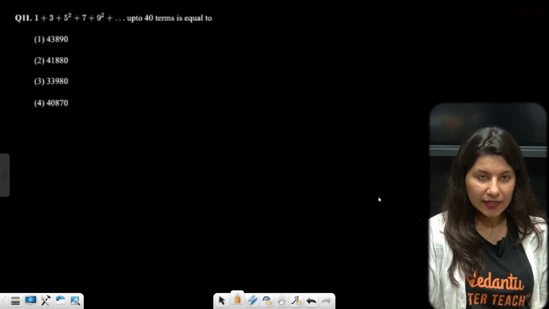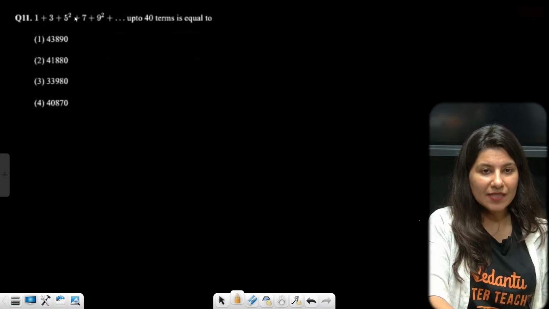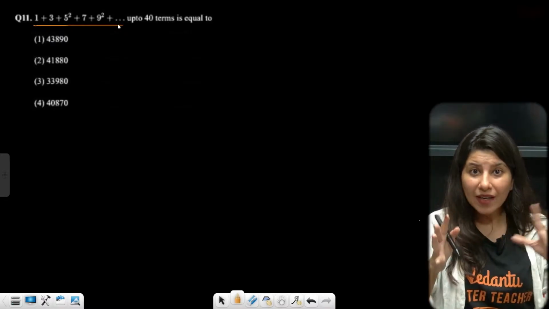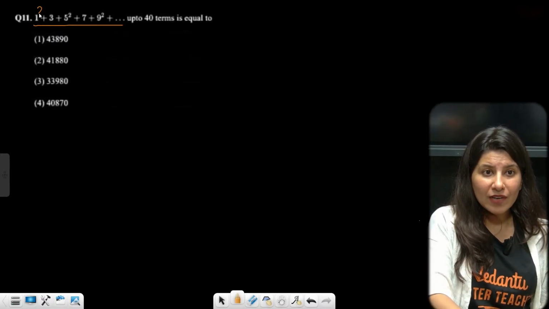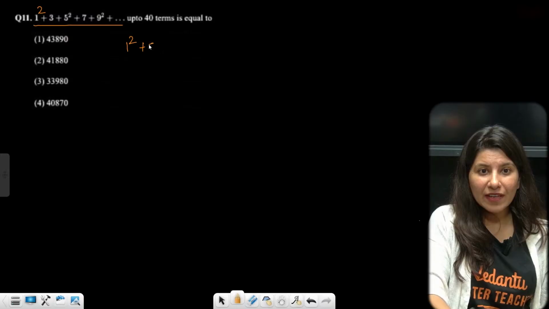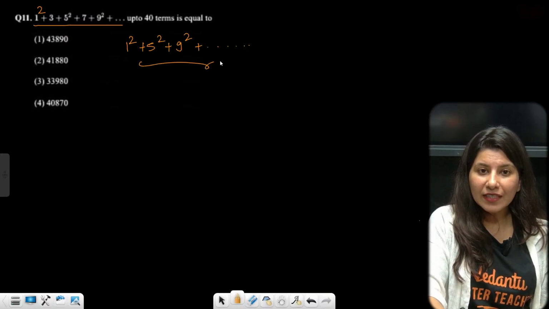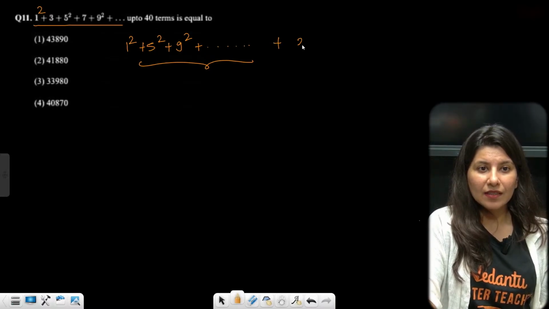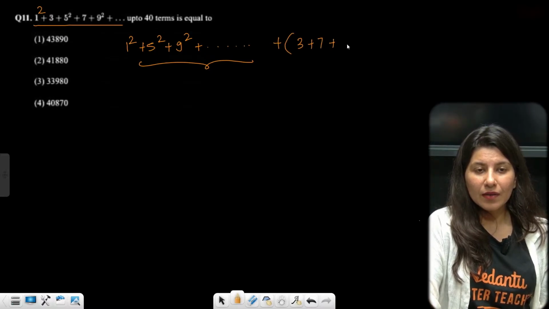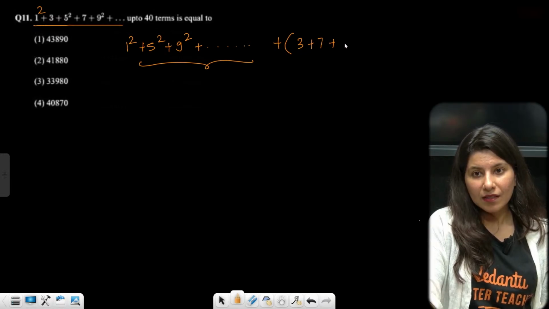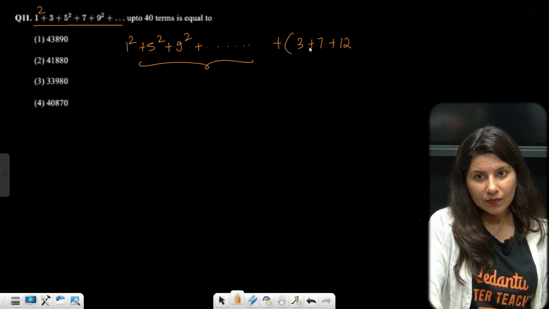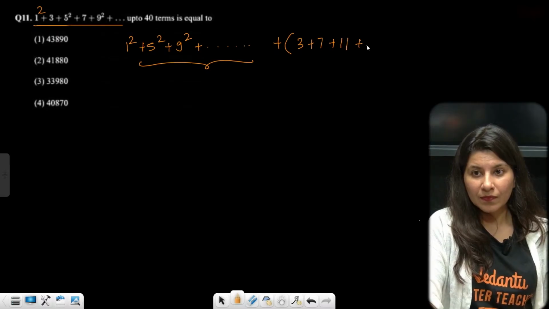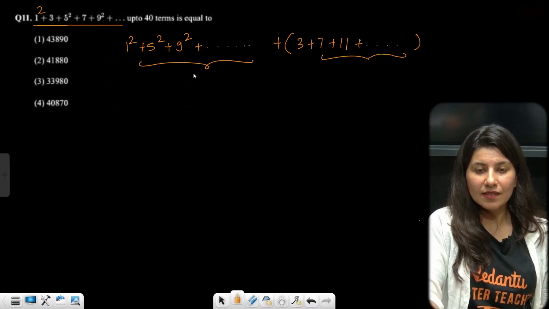Next question. Ready. 1 plus 3 plus 5 square. Okay, I can clearly see that two different parallel universes are going on. See, 1 square, 5 square, then 9 square. This is a completely different game. Plus 3 plus 7, right? Plus 11. This is again another series. This is also 20 terms. This is also 20 terms.